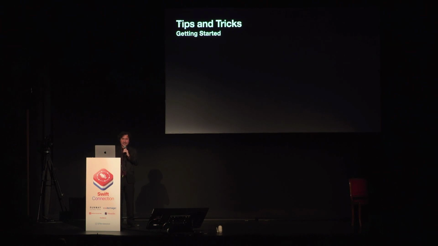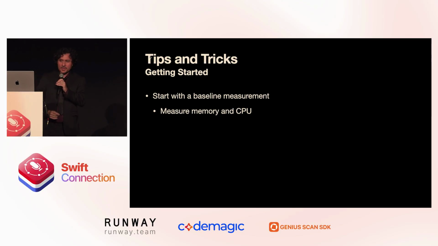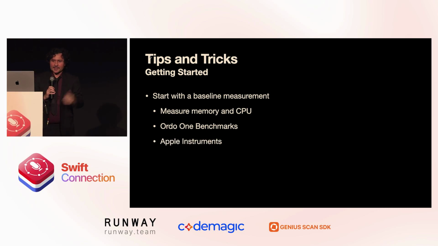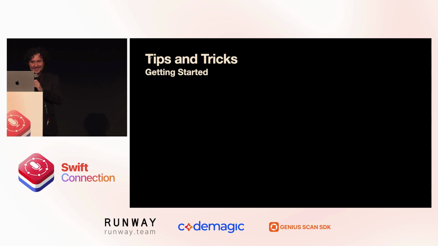If you're ready to get started, my first advice is start with a baseline measurement. This is just good advice in general when you're going to do a refactoring. Measure the state of your app today, and this is your control group. Once you have that measurement, measure CPU and memory. I recommend Ordo One benchmarks. I am also a contributor. I like Ordo One. You can also use Apple Instruments to measure SwiftUI. I am not a contributor, but I like Apple.